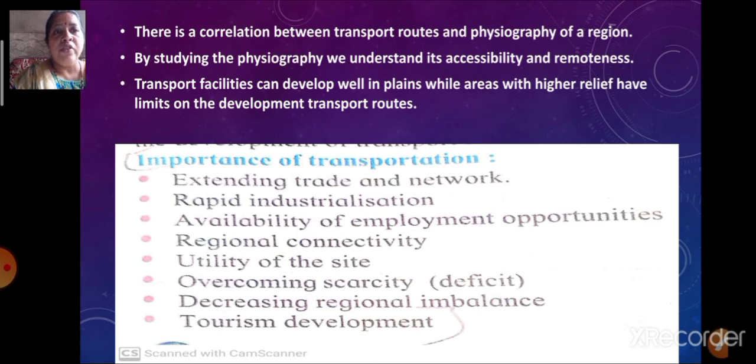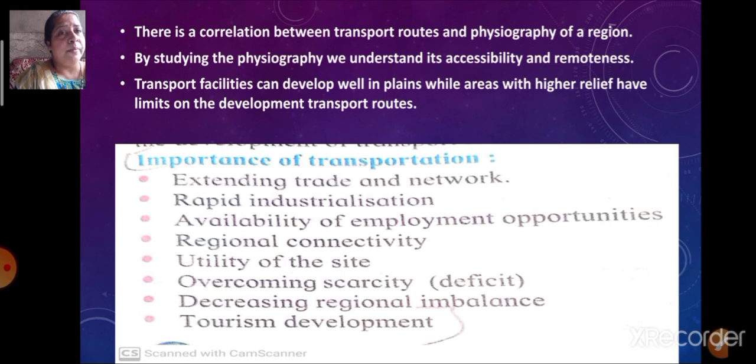So decreasing regional imbalance is the work of transportation. Then, because of transportation, even tourism can be developed. People travel from one place to another to look at the beautiful places available in our country as well as outside the country. So these are the importance of transportation.